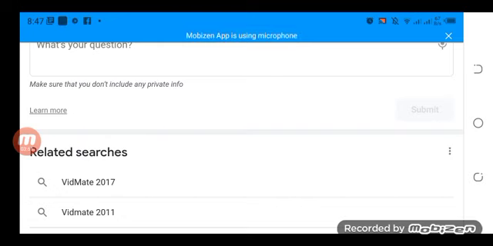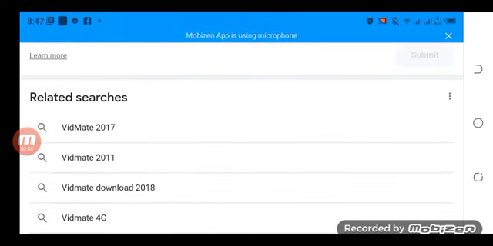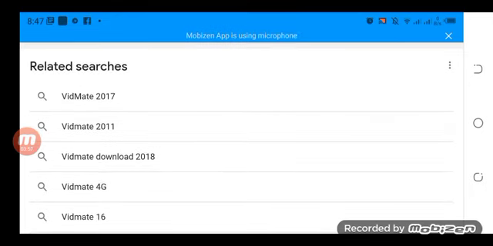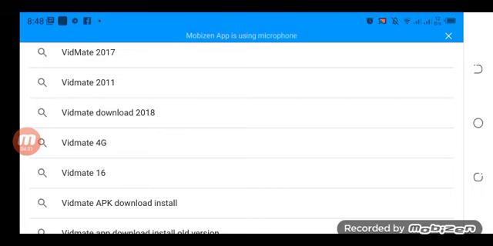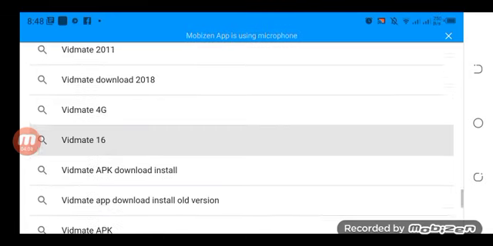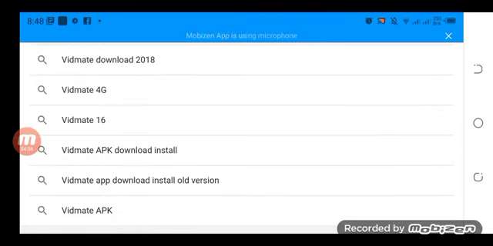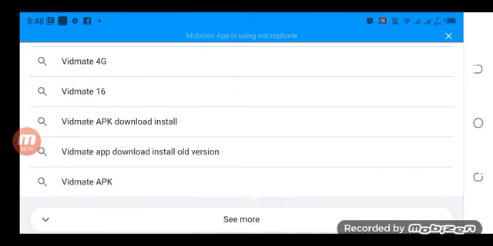Related searches. Vidmate 2017, Vidmate 2011, Vidmate 2018, Vidmate 4G, Vidmate 16, Vidmate APK download install, Vidmate app download install old version, Vidmate APK.